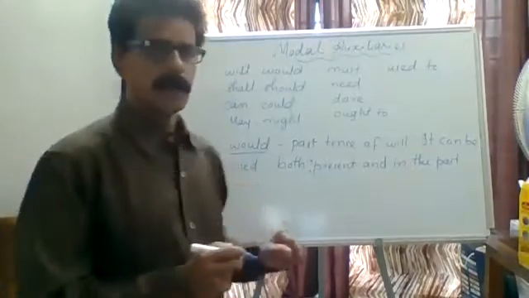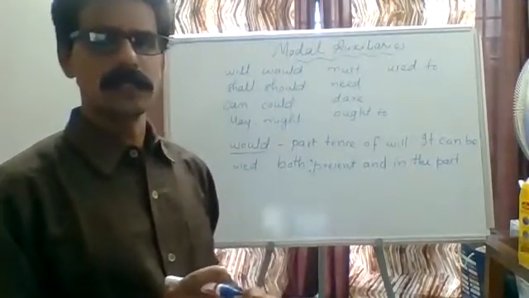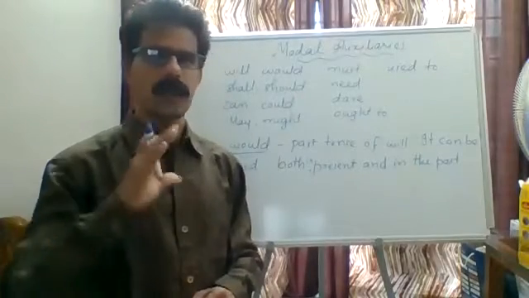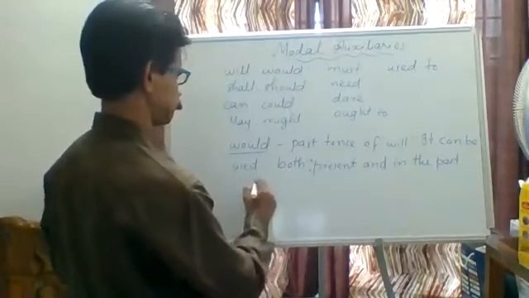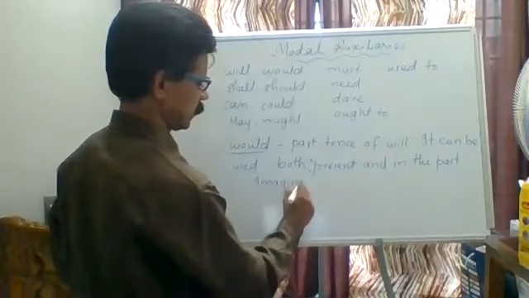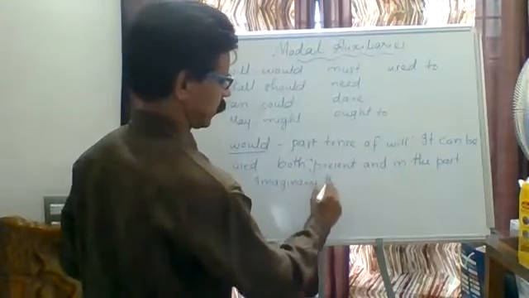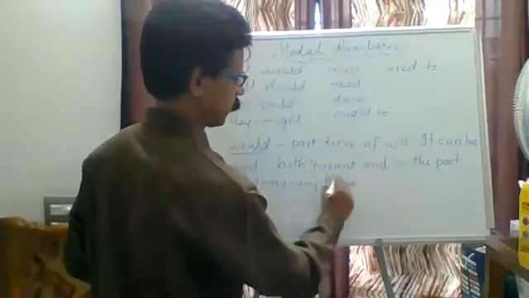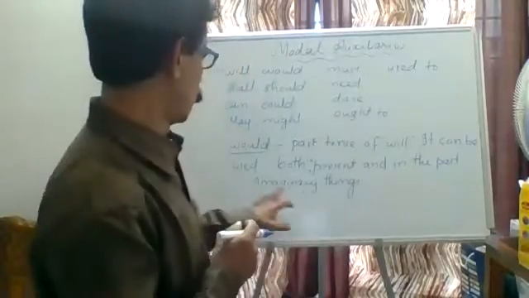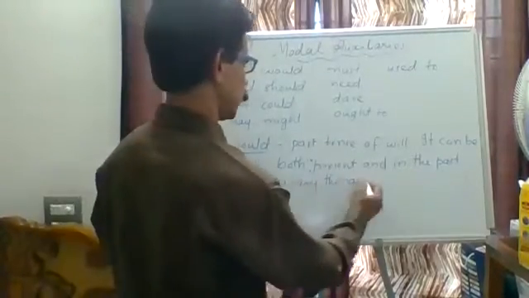Another thing, would is for imaginary things. If you want to speak about imaginary things, we have to know the importance of would.